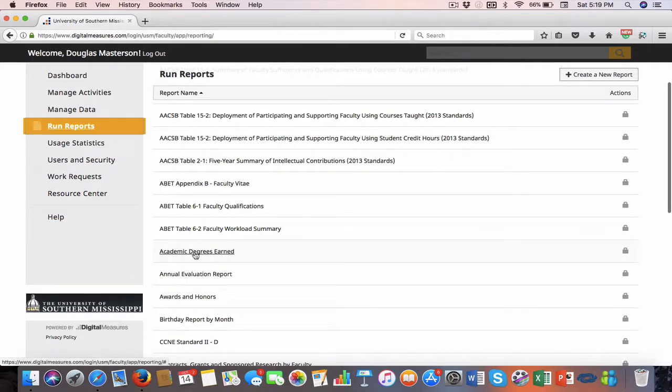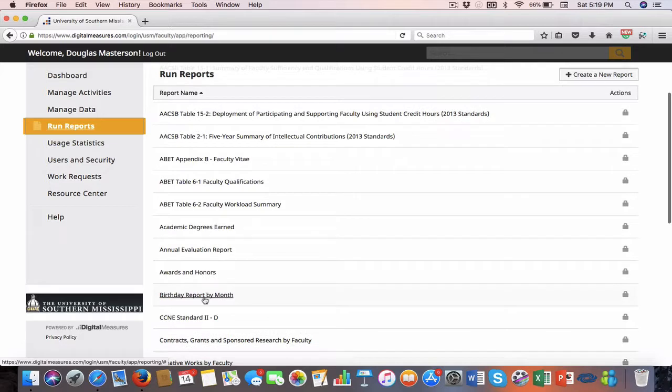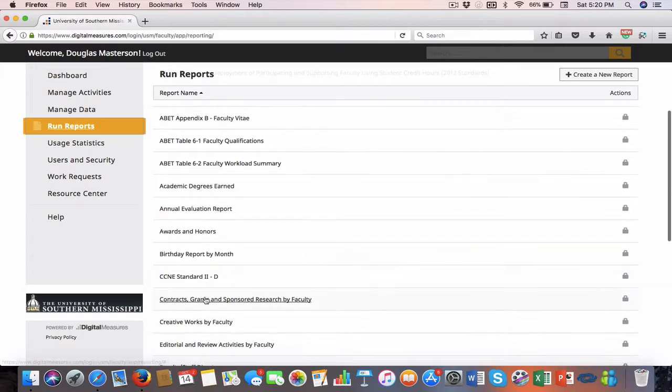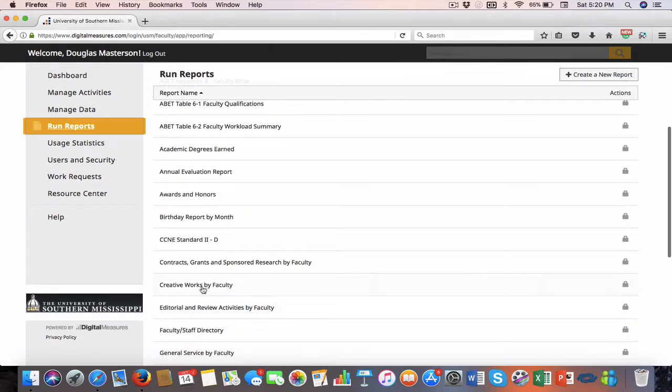You could look at the number of academic degrees earned, the annual evaluation report, awards and honors. You can even get birthday reports if you wanted to know when everybody's birthday was in your particular unit. You could figure that out pretty easily. You can figure out what the creative works by the faculty are.